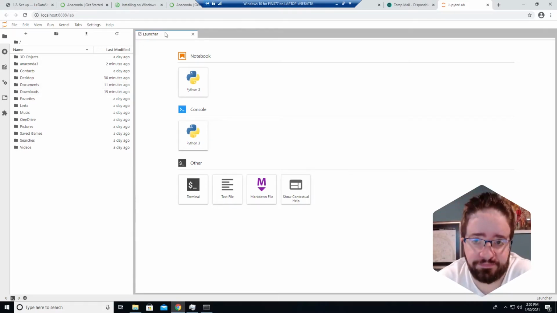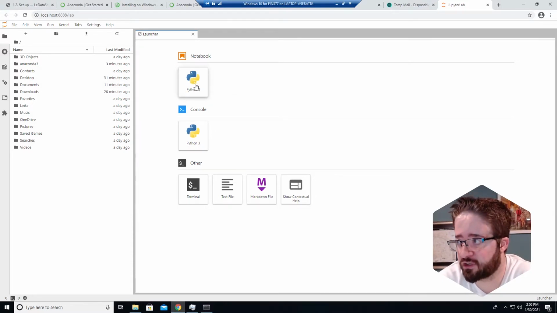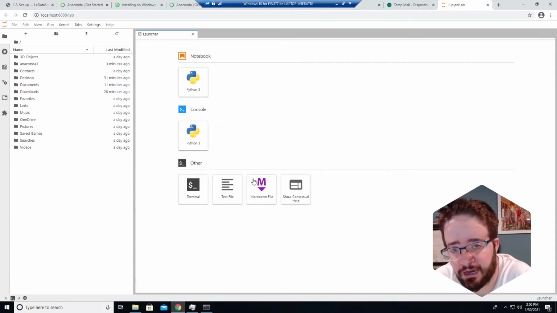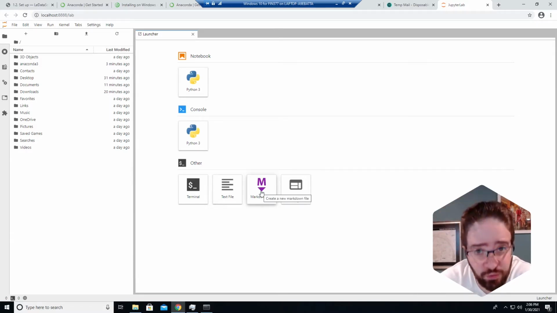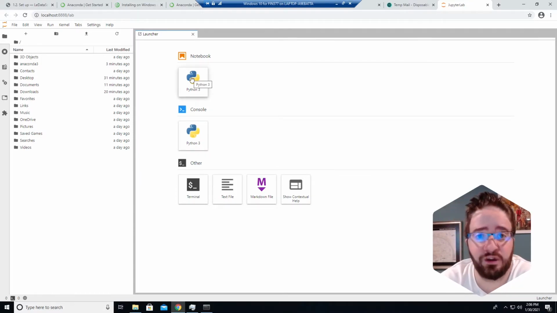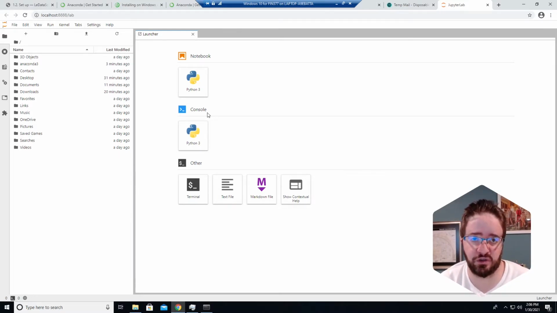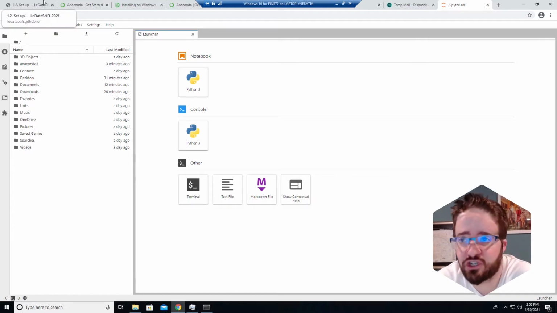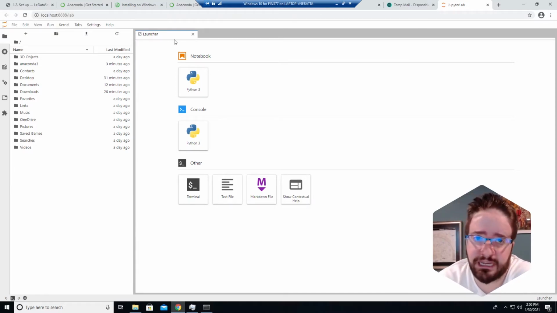This is Jupyter Lab. And what you see is you have a menu on the left, which basically looks like the File Explorer. At some point, we're going to need to decide where we put all of our code for the class, and we'll deal with that all later. In the middle of this, you have the launcher where you can open code, whether you want to write something called a markdown file, which we will do, whether you want to write just simple Python in the console or Python in the notebook. All of these things will start to make sense soon. I'd recommend just looking at the documentation.